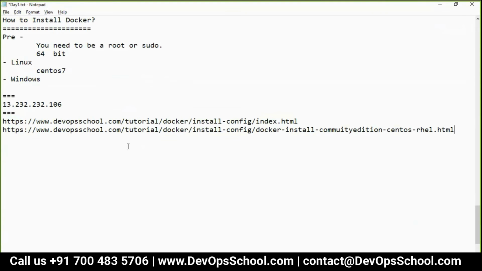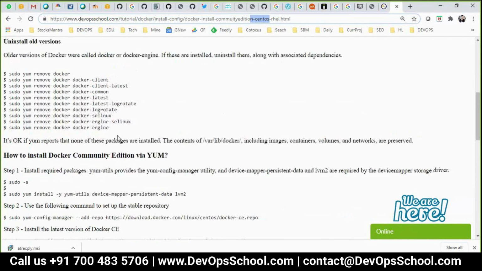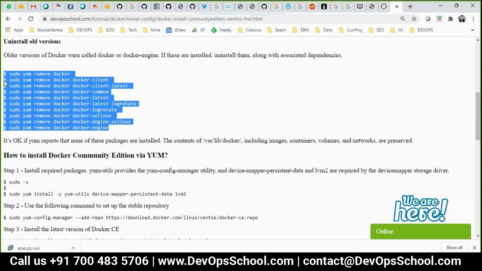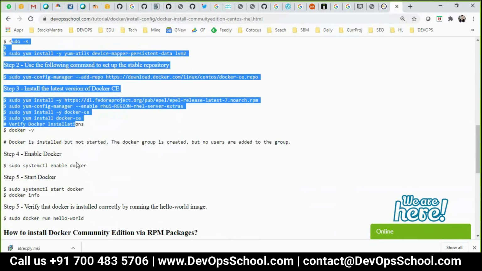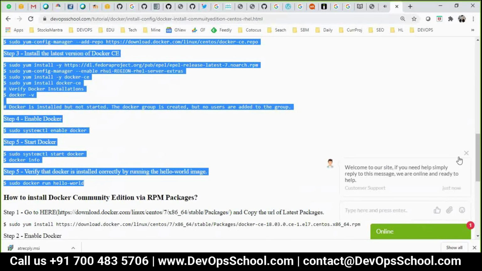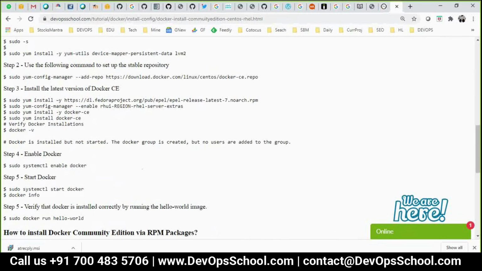So this is the instruction for CentOS and RHEL. This is the instruction for removing Docker. I am not going to remove it. This is the instruction for installation. Don't run any commands blindly. Just think about it, recall the demo, and then run it.